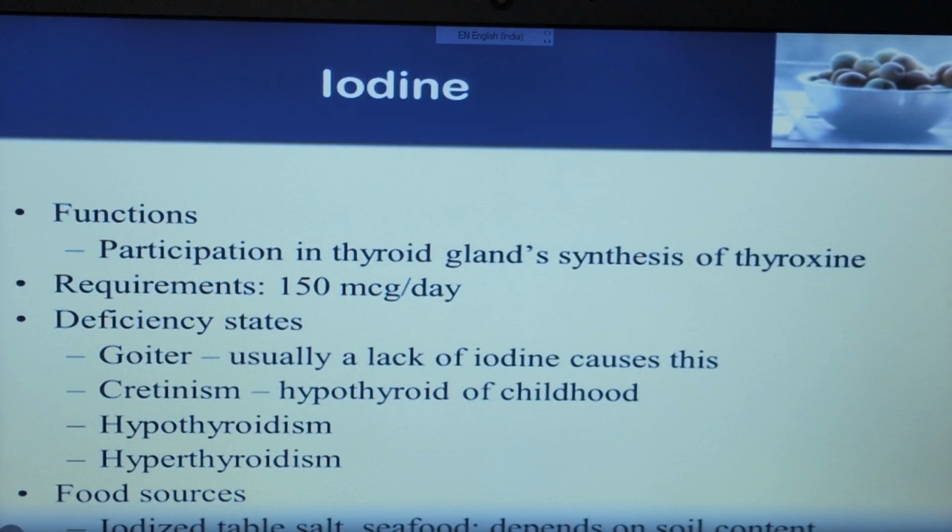Function, participation in thyroid gland synthesis of thyroxine. Requirement is 150 mcg per day. Deficiency state: if deficiency occurs, it is known as goiter, and usually a lack of iodine causes cretinism, hypothyroidism of childhood.